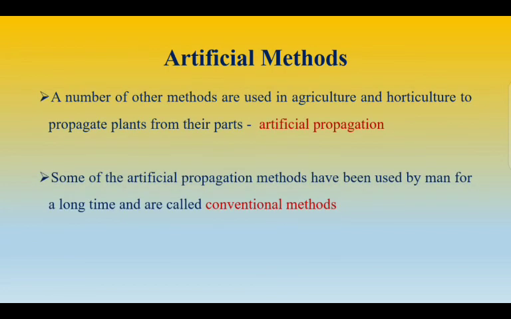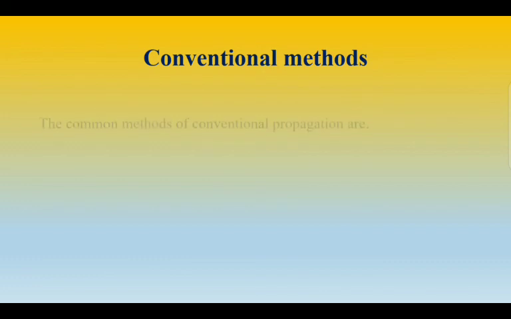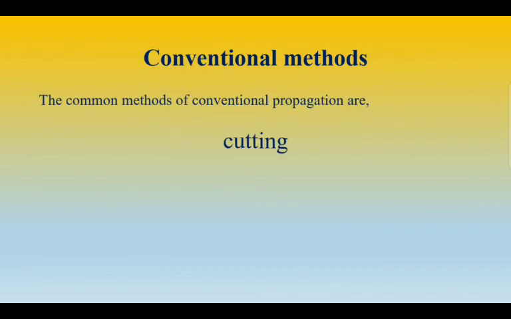Next, we'll see about the artificial method. So a number of other methods are used in agriculture and horticulture to propagate plants from their parts. So that method we call the artificial propagation. And some of the artificial propagation methods have been used by man since a long time. So such methods we call the conventional methods. Some of the conventional methods are cutting, grafting and layering.